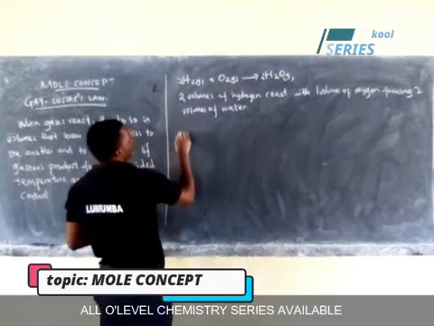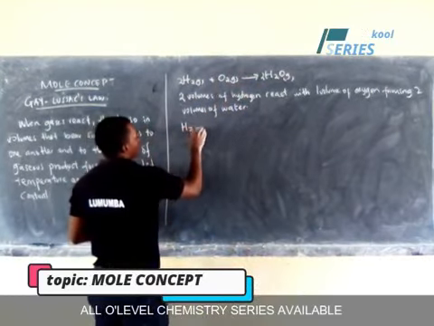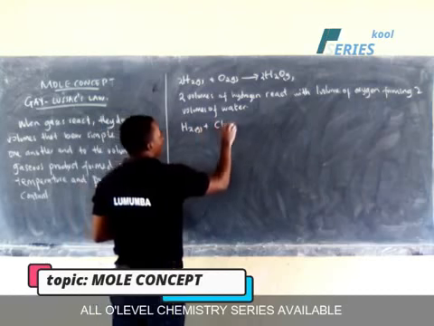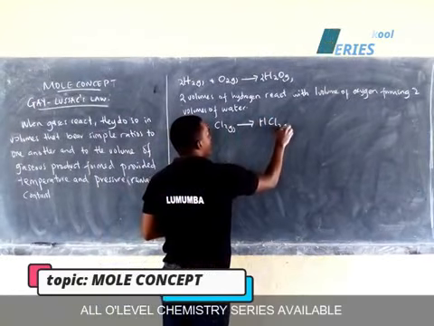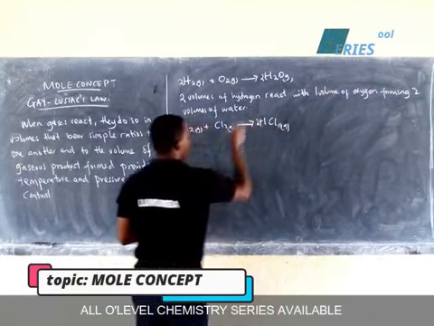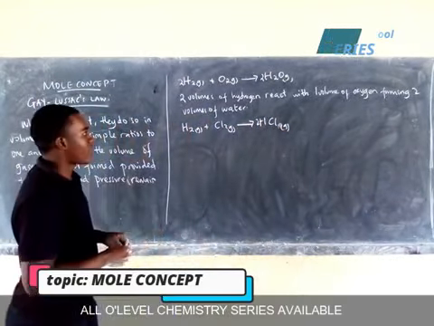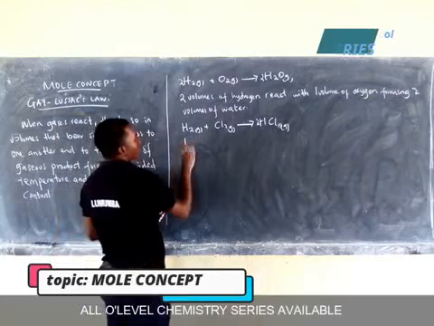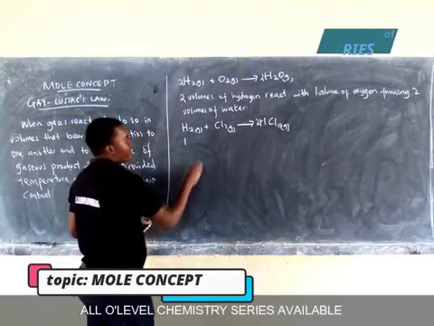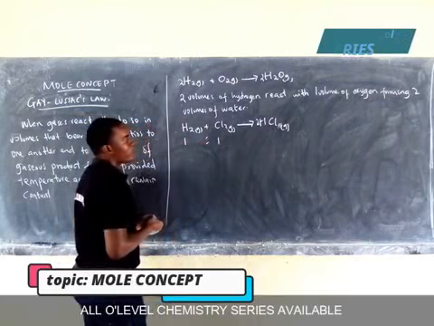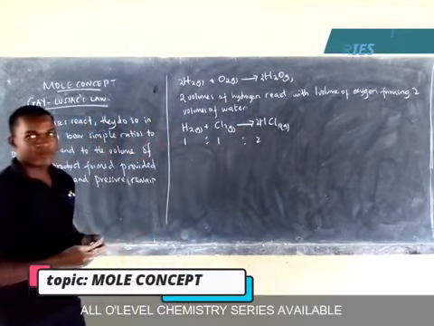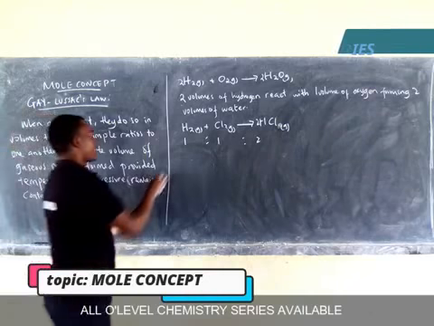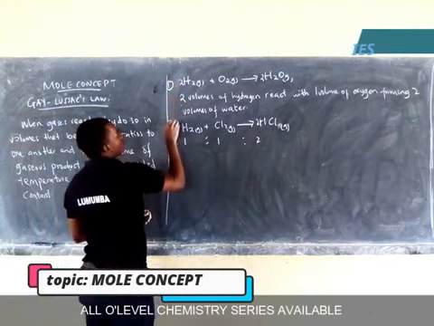Example number 2, if hydrogen gas reacts with chlorine gas to give us hydrogen chloride gas, put 2 here to balance the equation, we see that 1 volume of hydrogen reacts with 1 volume of chlorine, giving us 2 volumes of hydrogen chloride gas.